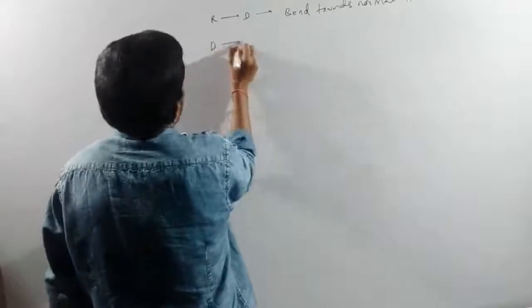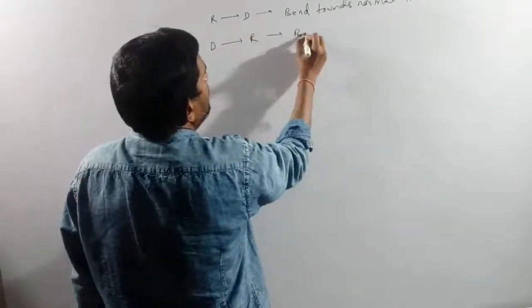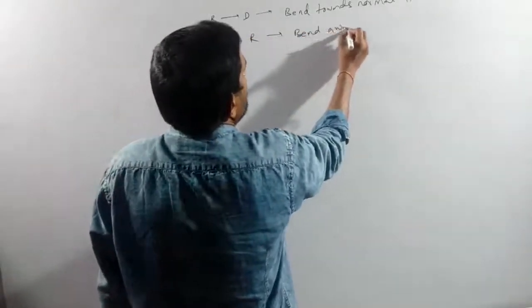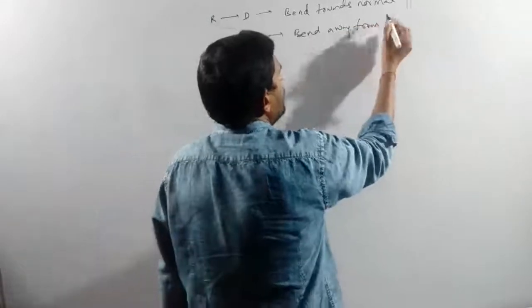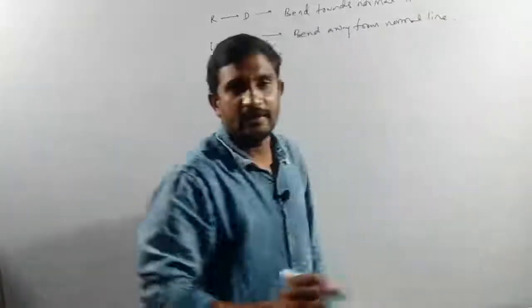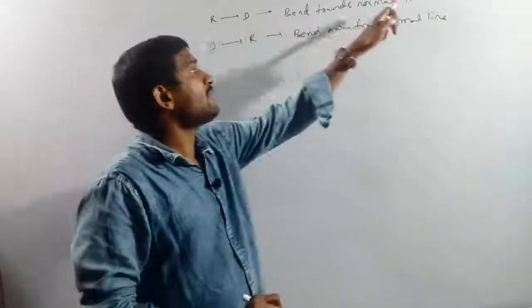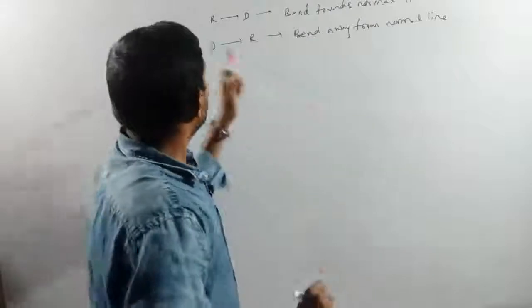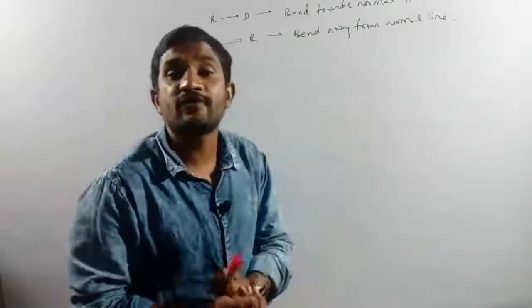But from denser to rarer, it bends away from the normal line. We also have to keep that in mind. Rarer to denser, bend towards the normal line. Denser to rarer, bend away from the normal line.